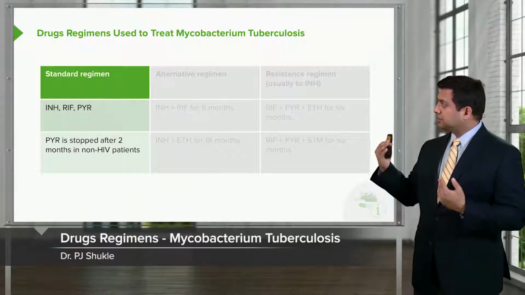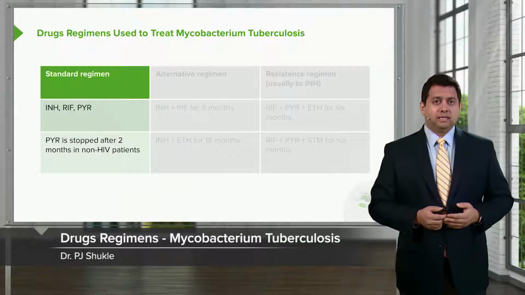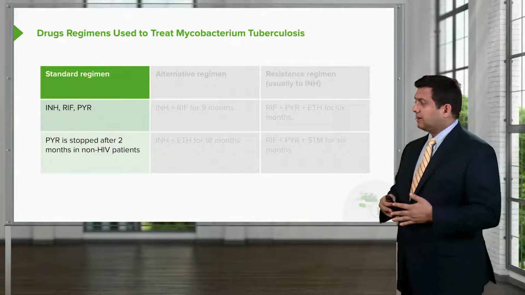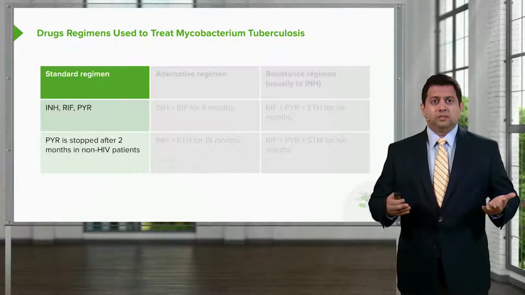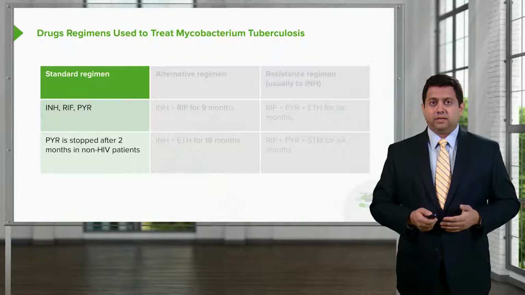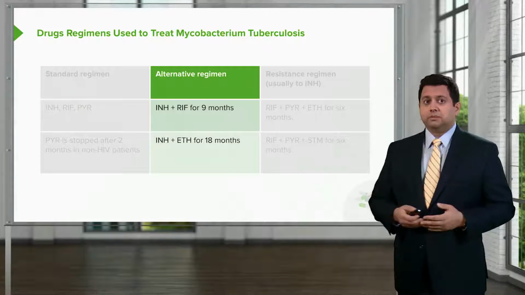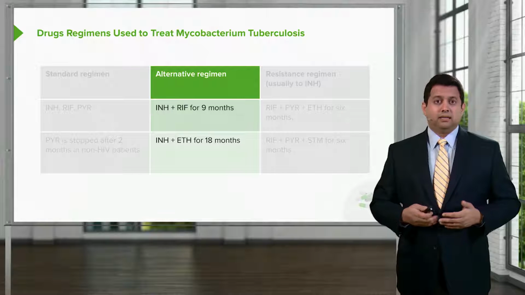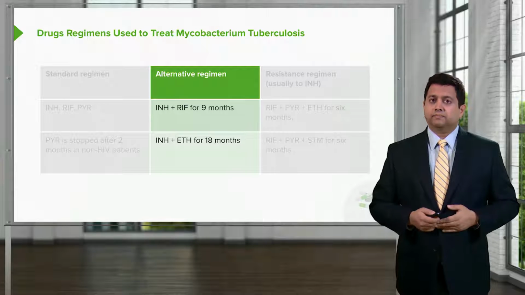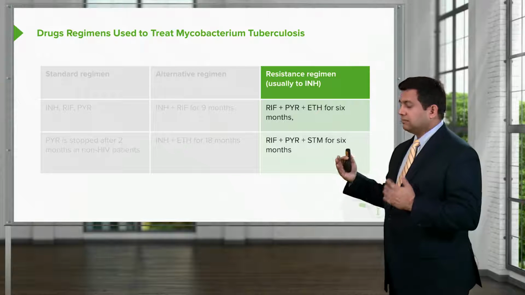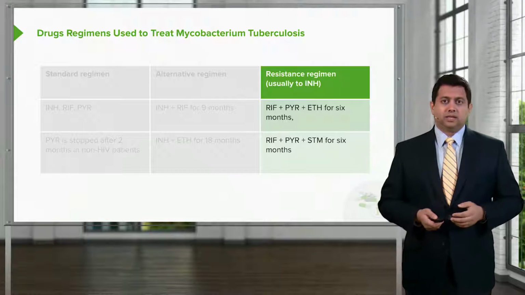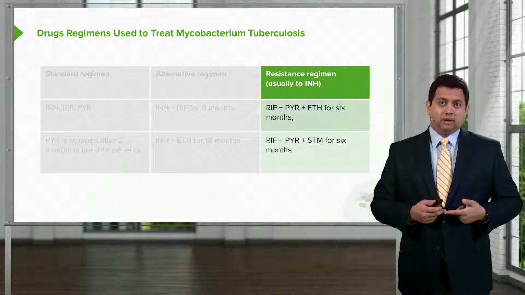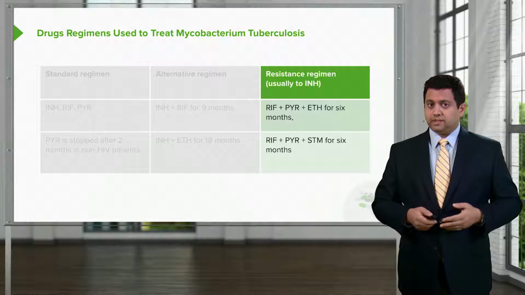Okay, now in terms of the actual drug regimens that we're using in TB, here's a standard regimen: isoniazid, rifampin, and pyrimethamine. Now, pyrimethamine is often stopped 2 months in non-HIV patients. Alternative regimens may be isoniazid and rifampin for 9 months, or isoniazid and ethambutol for 18 months. In patients who have resistance, that resistance is usually to isoniazid. We use rifampin, pyrimethamine, and ethanolamide for 6 months, or rifampin, pyrimethamine, and streptomycin for 6 months.